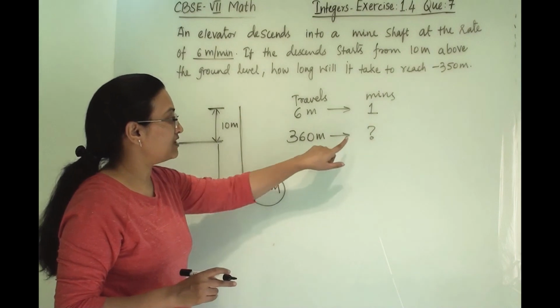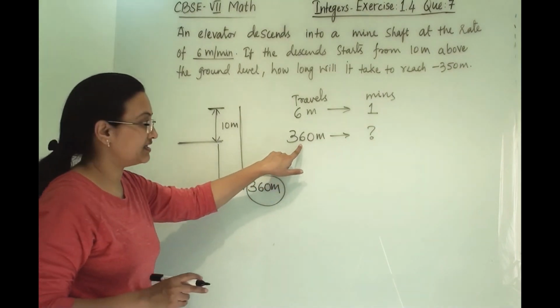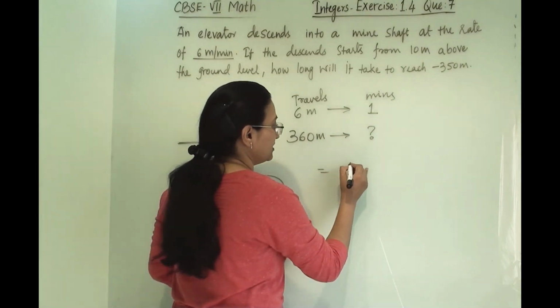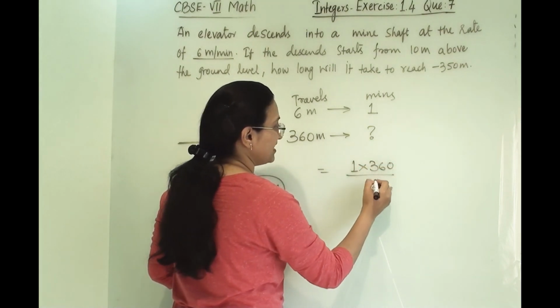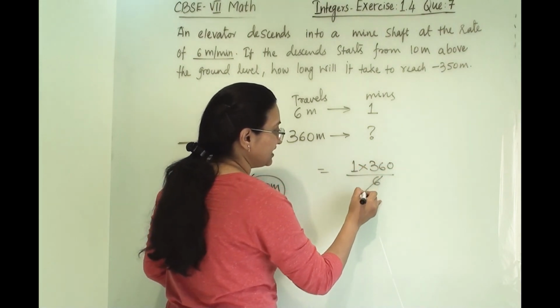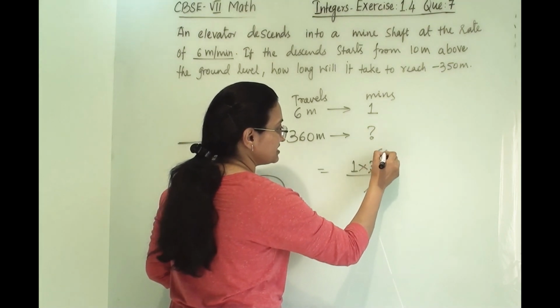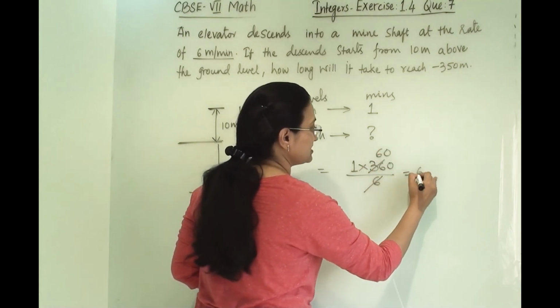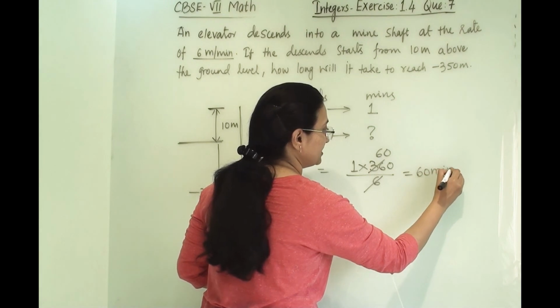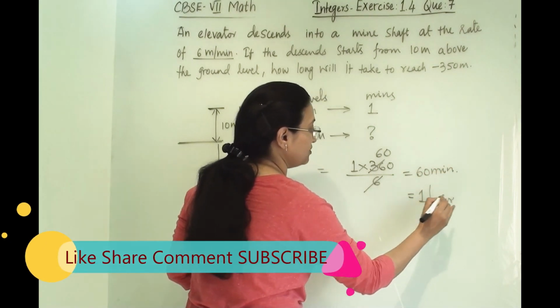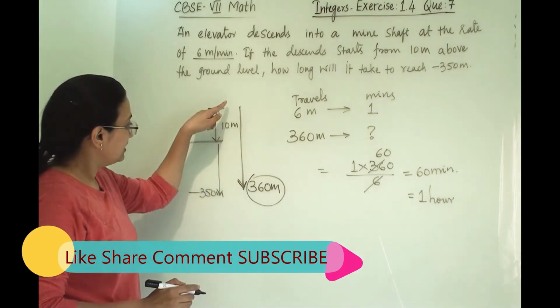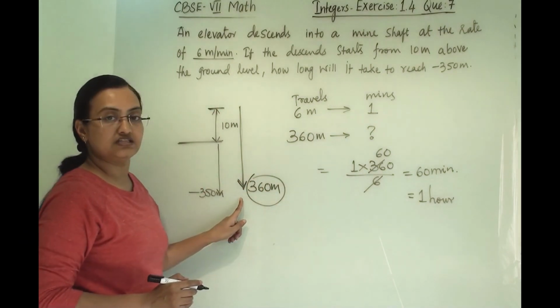So in how many minutes will it cover 360? So here 1 into 360 divided by 6. So we will get here 60. So it is 60 minutes. 60 minutes equals 1 hour. So in 1 hour it will travel 360 meter.